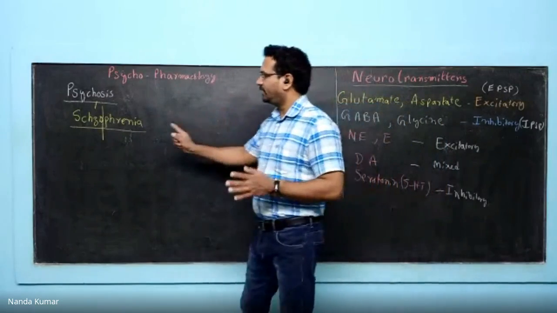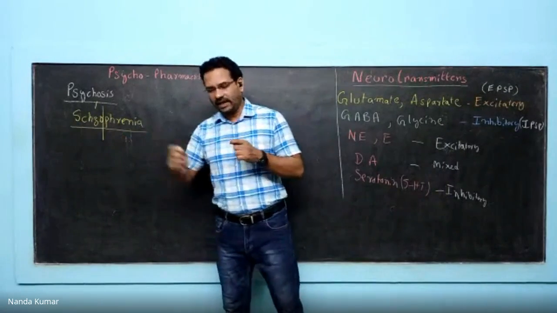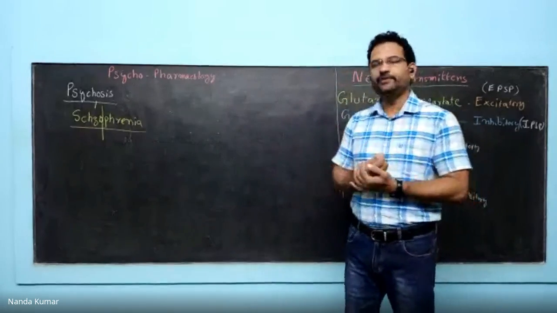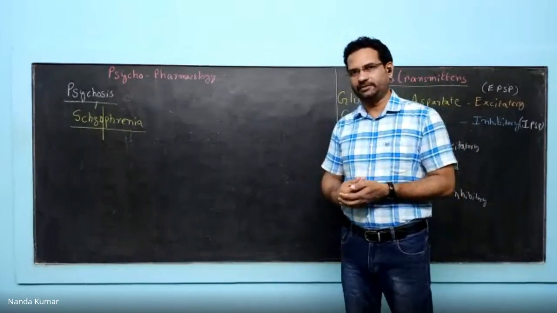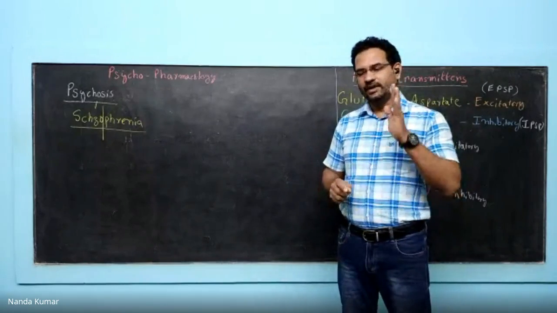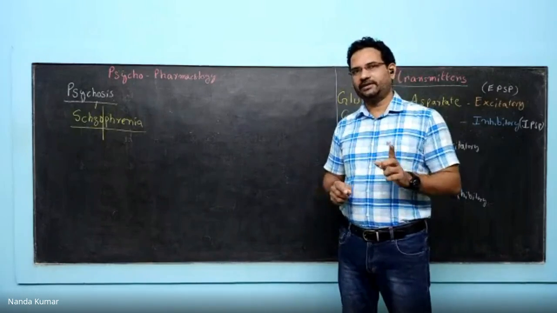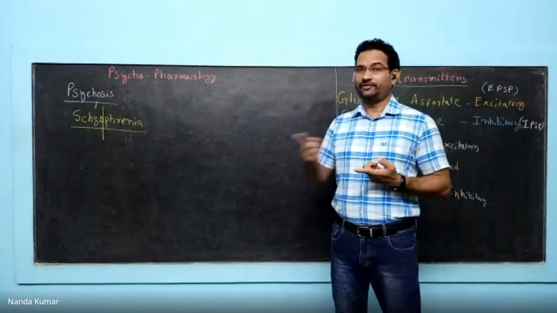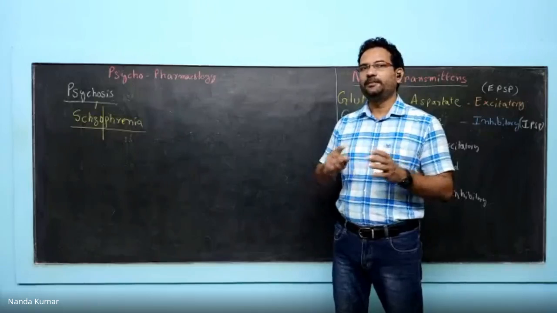In schizophrenia, there is a split in mental function. So there is a problem in that thought process. Let me give you one example. Let's say in the classroom, the teacher is scolding you without any reason, or blaming you. So what happens? All the students will get a kind of anger, but they don't react. Why don't they react? They know there is a teacher and the further consequences will be adverse. That is the reason why they will not act impulsively.